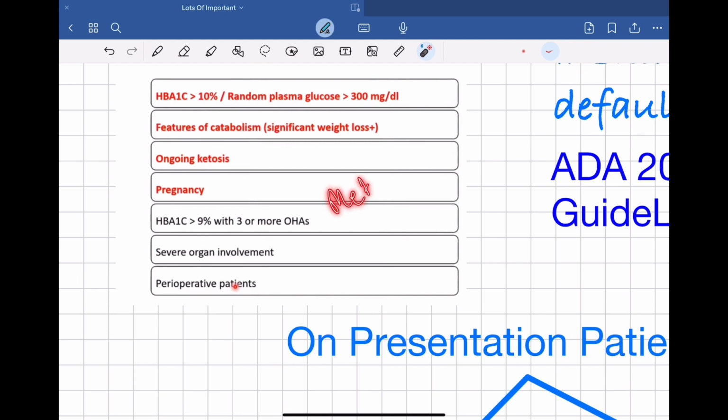Metformin, sulfonylurea glimepiride, or DPP4 inhibitors, or SGLT2 inhibitors like dapagliflozin, then you need to add insulin in this type of patient. Or the patient is having severe organ involvement, or the patient is going through an operation in future, that will be a perioperative patient, and you need to give insulin.